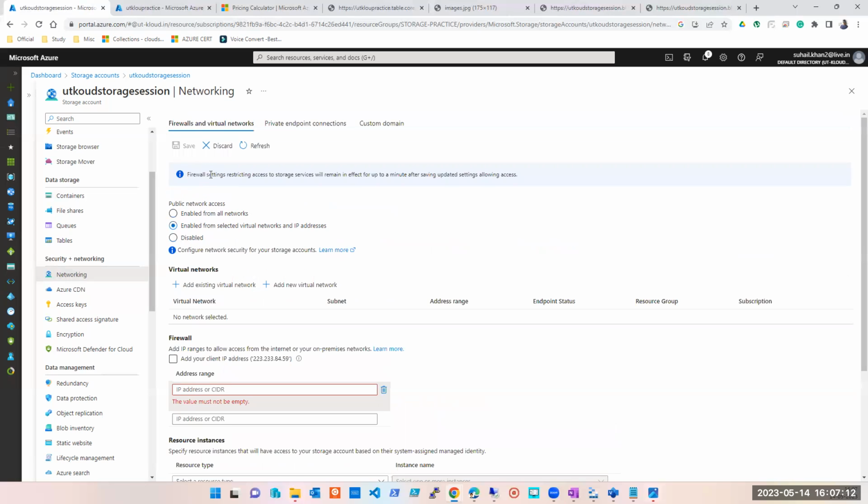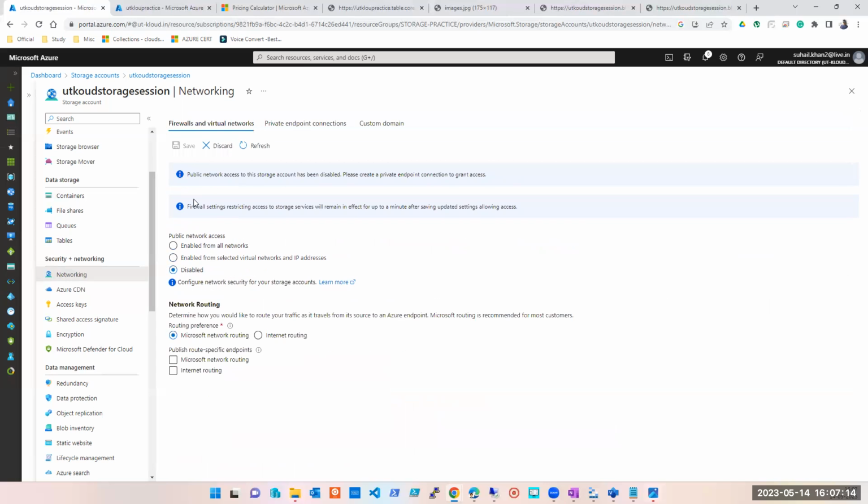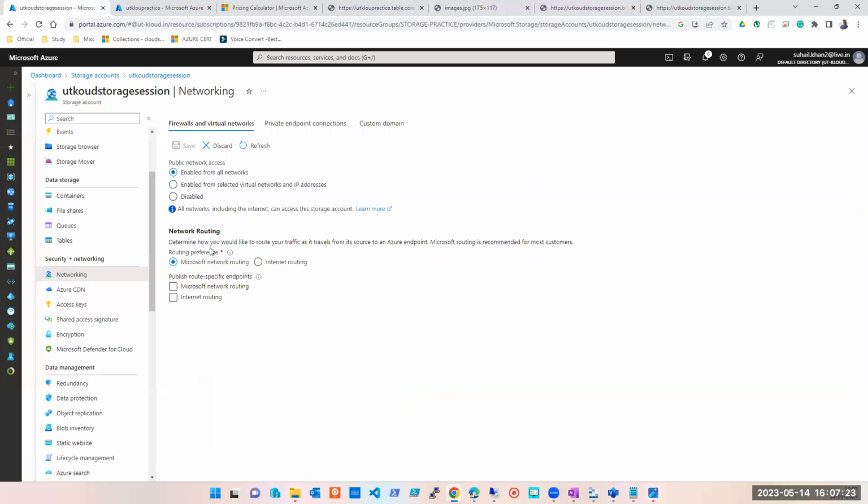Yes, sir. Disable, I am sure all of you know. क्यों डिसेबल करके रखेंगे? Maybe access करना ही नहीं किसी रीजन से रख रहा है, whatever could be the reason, but if you disable, it is not accessible at all. Microsoft network routing, internet routing, simple thing. माइक्रोसॉफ्ट से कर रहे हो तो माइक्रोसॉफ्ट का बैकबोन नेटवर्क यूज होगा, इंटरनेट पे कर रहे हो तो इंटरनेट यूज होगा.